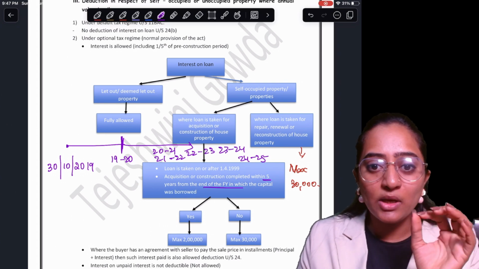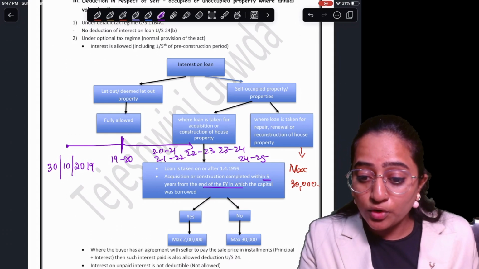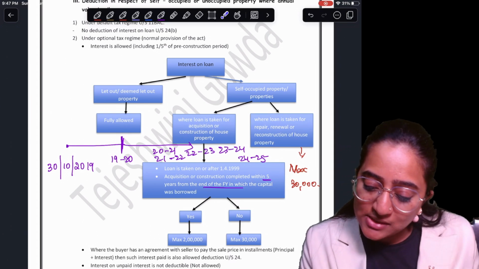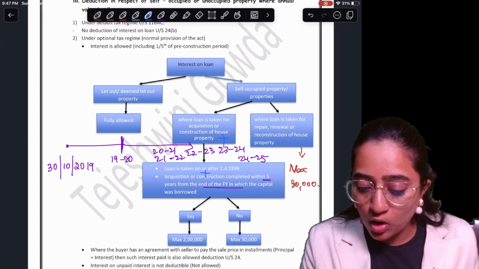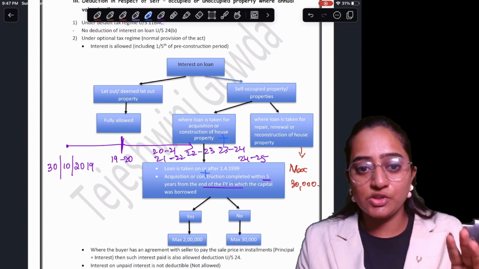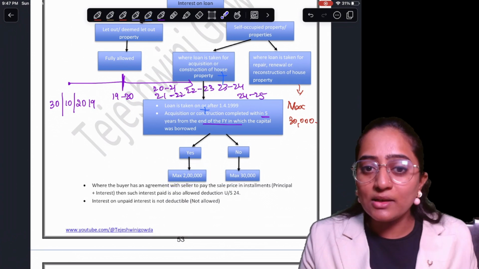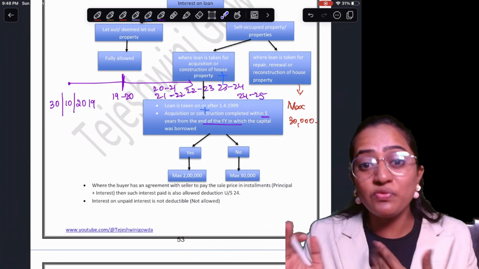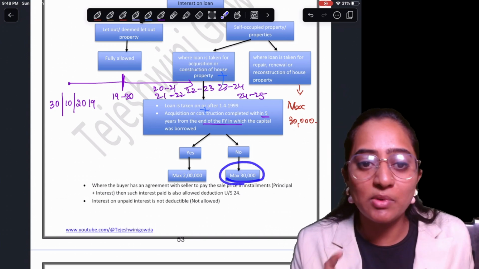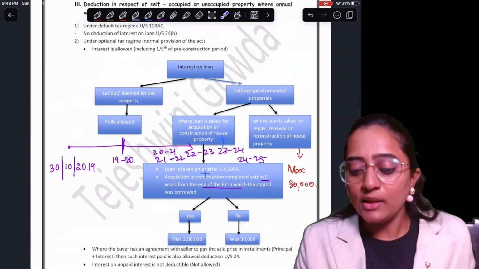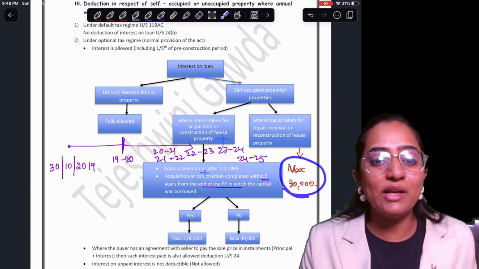If your house property construction is completed within the period of 5 years, then you have satisfied all the conditions. Remember, people, this is an and clause, not an or clause. All three conditions need to be satisfied in order to take a maximum deduction of rupees 2 lakh. If any one condition is not satisfied, you will get a maximum deduction of 30,000 only. That is also where the loan is taken for repair, renewal, or reconstruction of house property: the maximum you are going to get is 30,000.